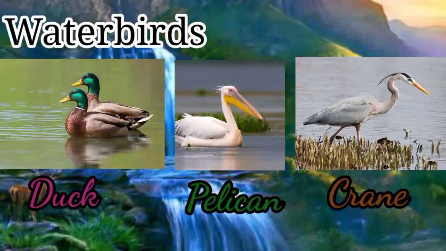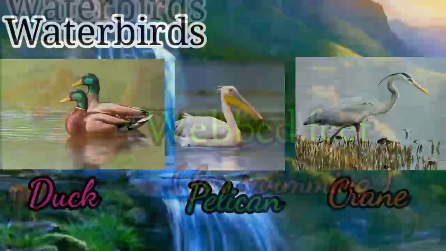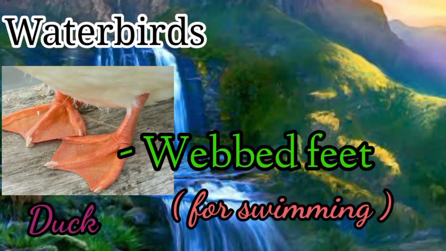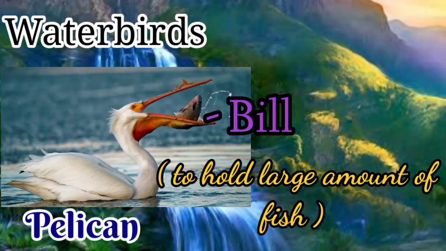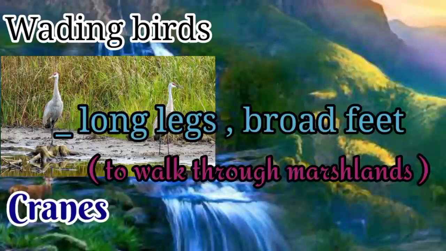Next, water birds. Water birds have special adaptations to live in water. First one is ducks. Ducks have webbed feet for swimming. Second one is pelicans. Pelicans have a special kind of bill which can expand to hold a large amount of fish. And the last one is wading birds. Wading birds like cranes and herons have long legs and broad feet which help them to walk through marshlands.